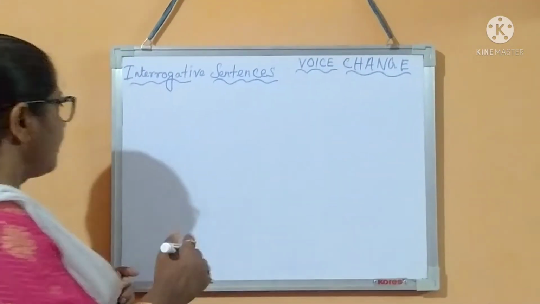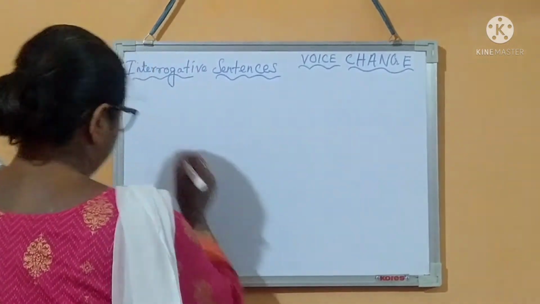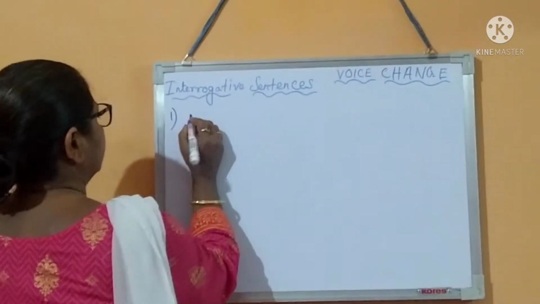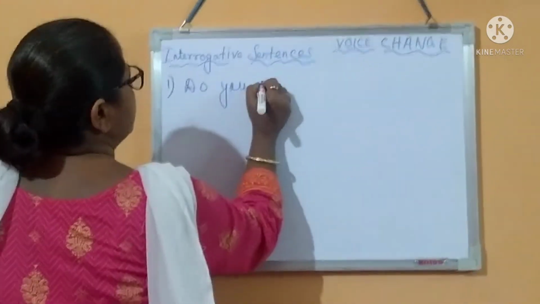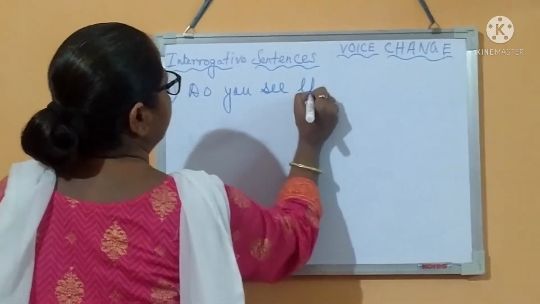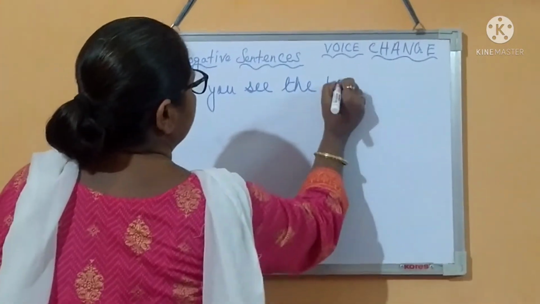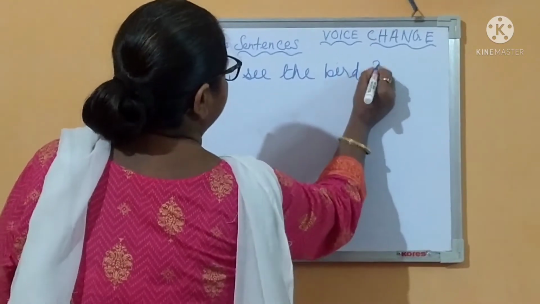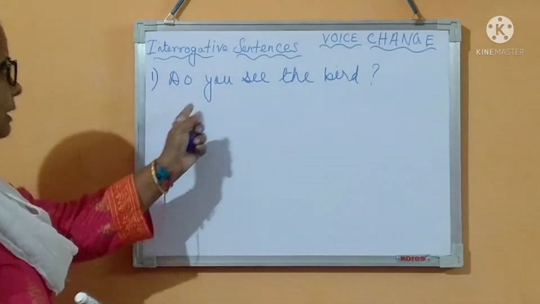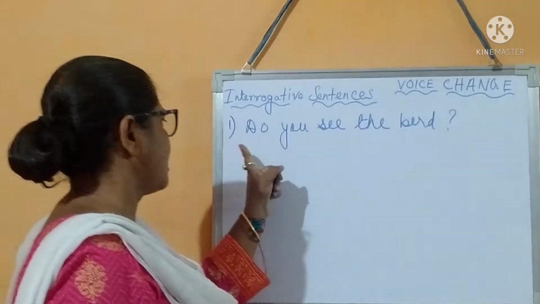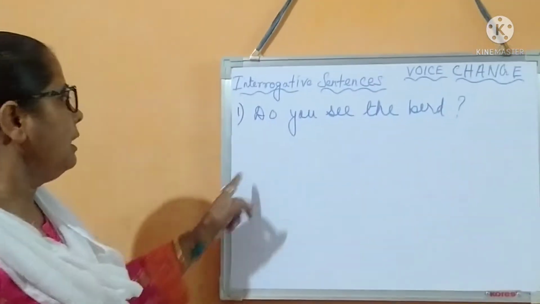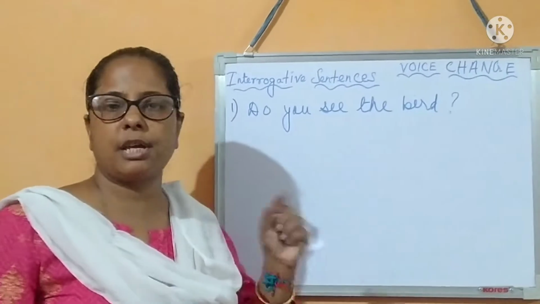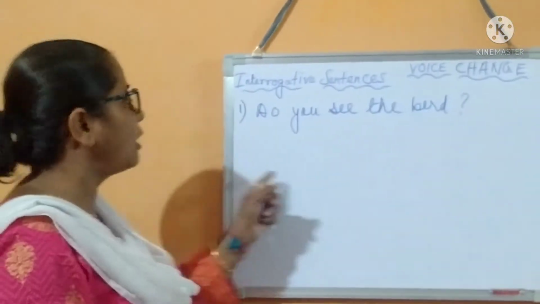This is the way of doing interrogative sentences from assertive sentences. Let me write the question. Do you see the bird? There is a certain technique of doing interrogative sentences. Do you see the bird? So how will you do it? You have to change it into assertive form. This is not the answer.